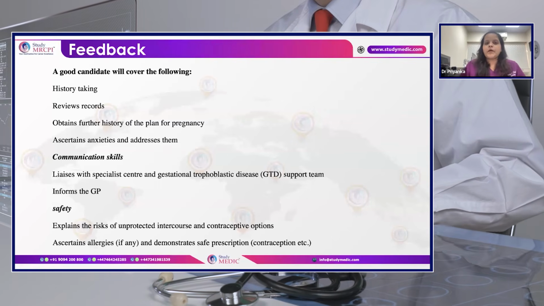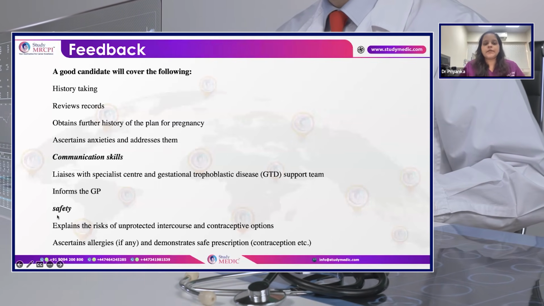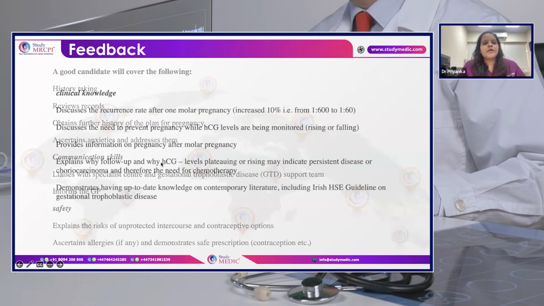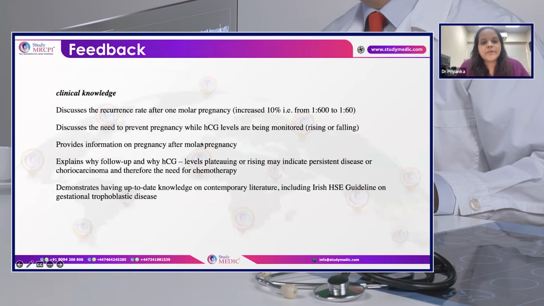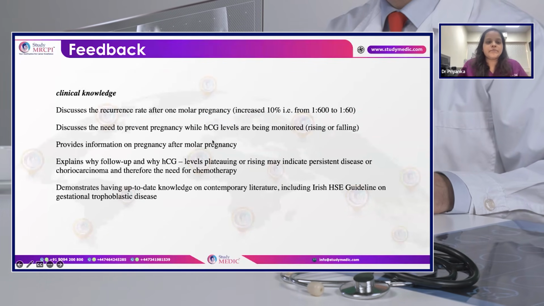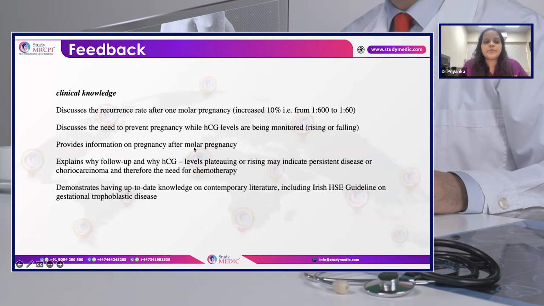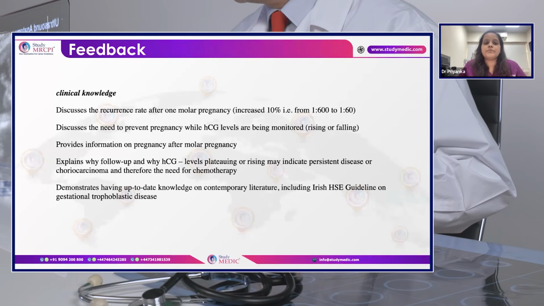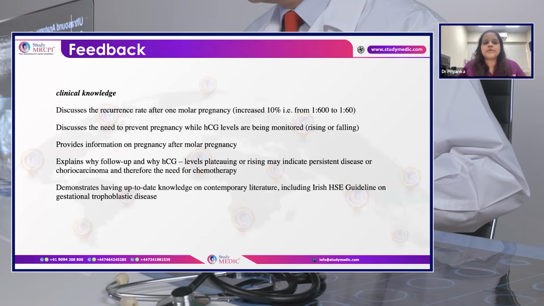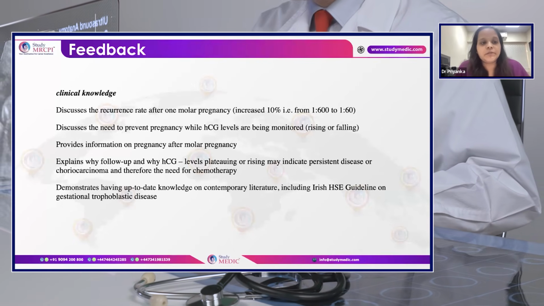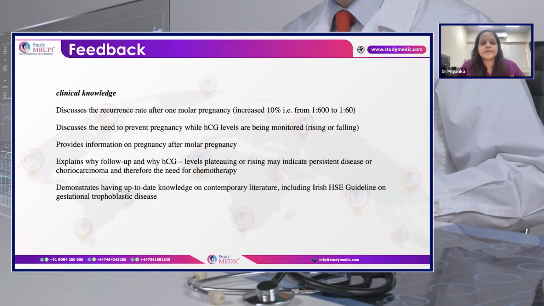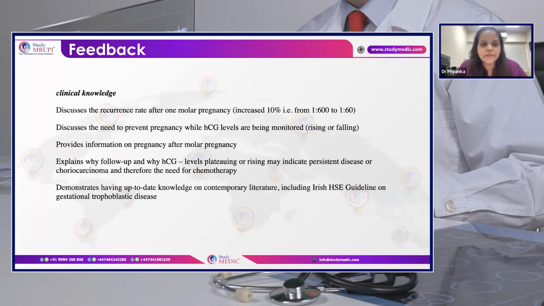Giving a proper contraceptive option is very important, so that they shouldn't get pregnant during the follow-up period. Explain to them the recurrence rate, the proper hCG monitoring, and the proper follow-up according to whether it is a complete or a partial mole. The main purpose of this follow-up is to look at whether they are going into gestational trophoblastic neoplasia, because in that case the hCG will be persistently high.